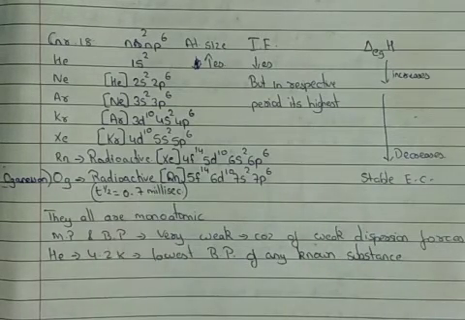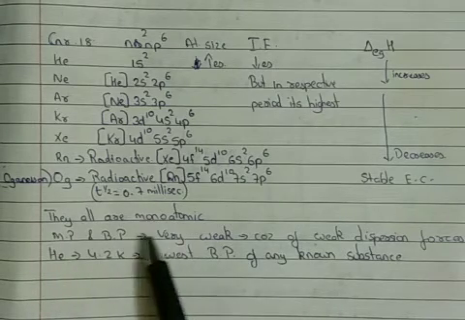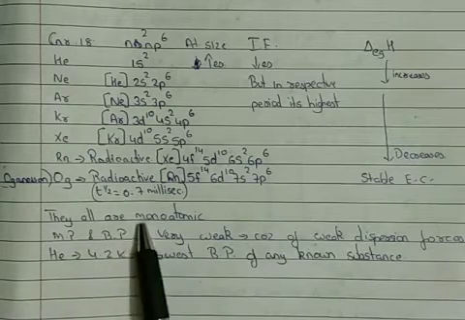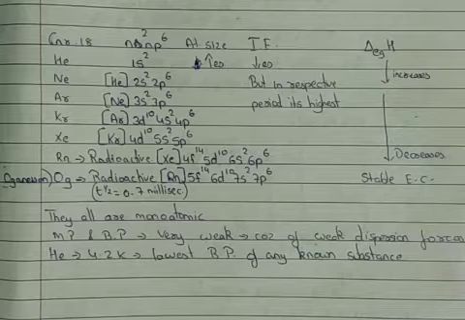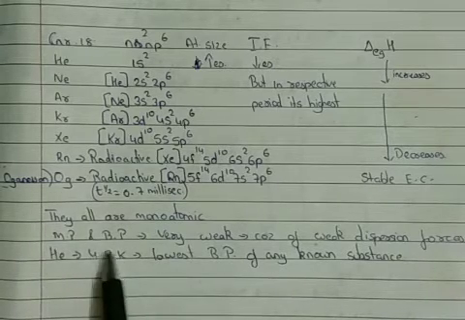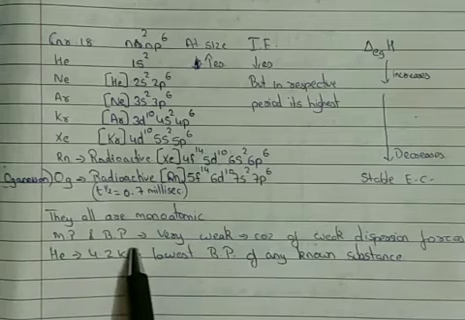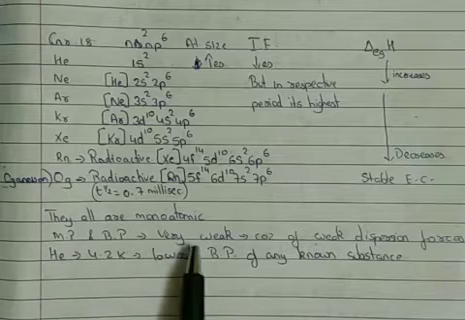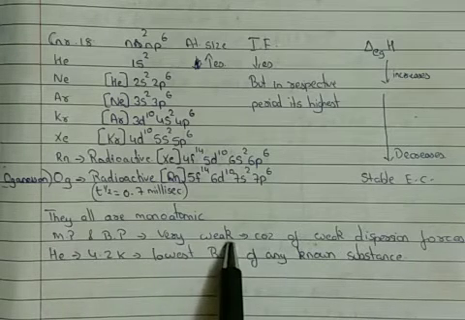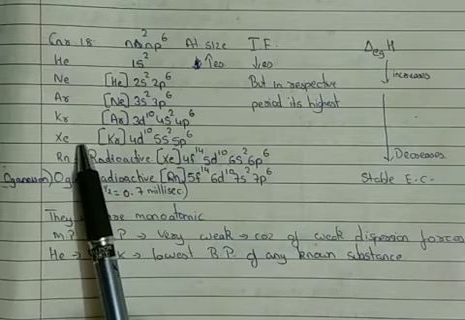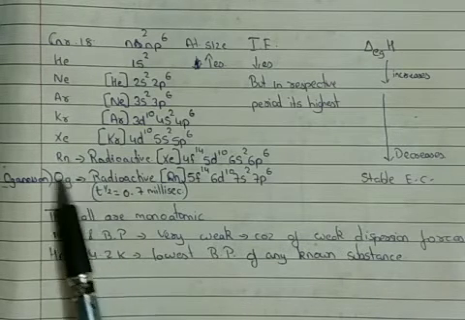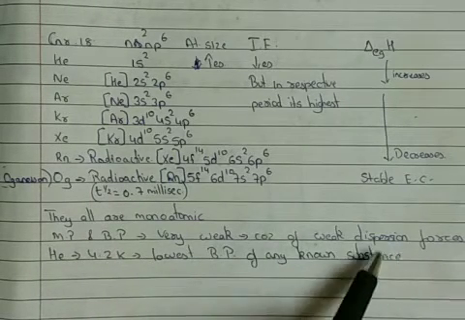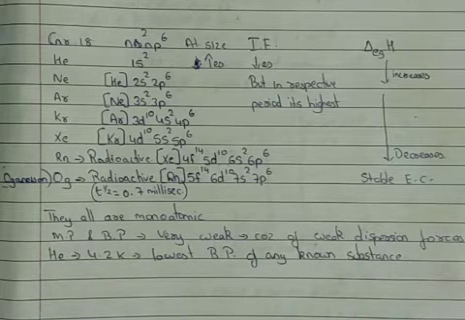Now the next point is their atomicity. They all are monoatomic in nature, meaning one atom constitutes one molecule. Then the next thing is their melting point and boiling point. If we compare noble elements with other elements, these are very low. Why? Because the noble elements are bound to each other by very weak forces of attraction, that is dispersion forces. We know dispersion forces are also called London forces.